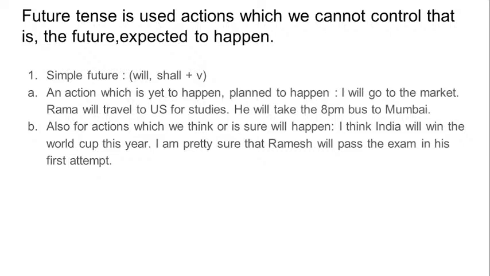Now a small thing again I would tell you: future tense is closely related to the application of modal verbs. And what are modal verbs?